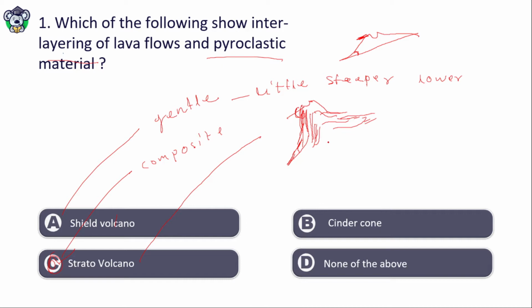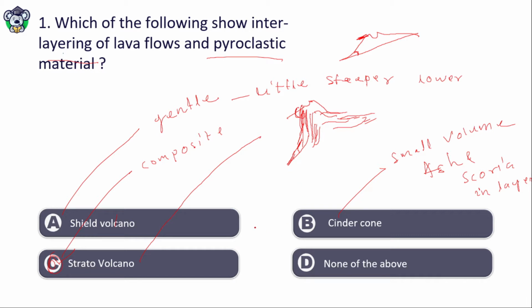Similarly, cinder cone is of small volume, meaning this is a small occurrence. Here ash and scoria occur in layers.